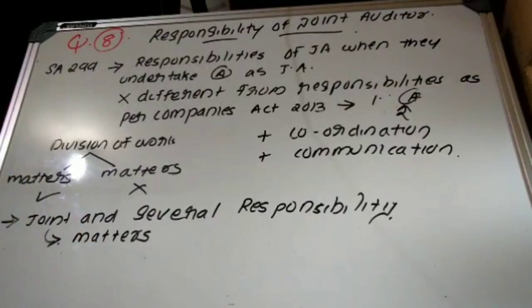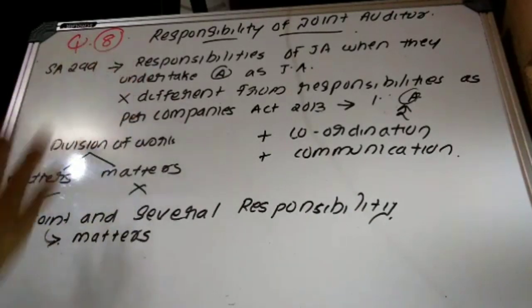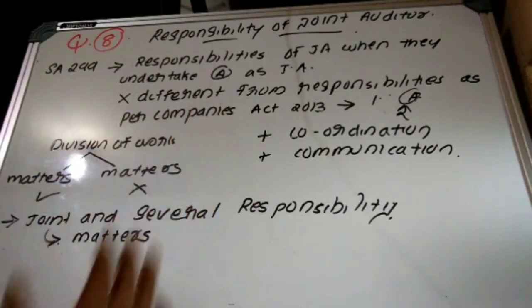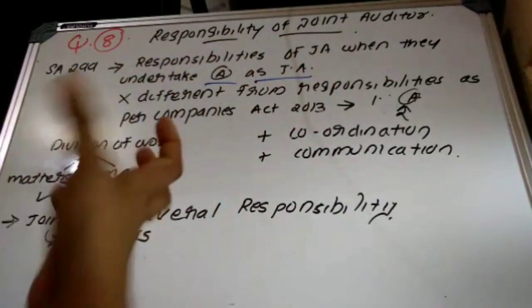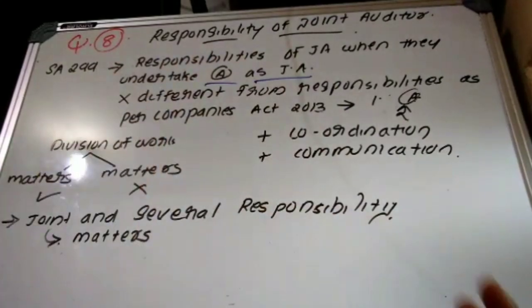Actually, if you have any doubt with respect to essay 299, you can go to the session or video in which I have explained it. So here there is not that much explanation because I have already taken essay 299, and I am directly moving toward the answer. Essay 299, responsibility of joint auditor when they undertake audit as joint audit. That is, when they are appointed as joint auditors, what should be their responsibility? That is covered in essay 299.